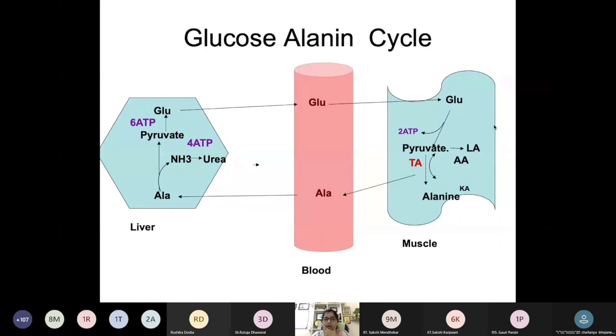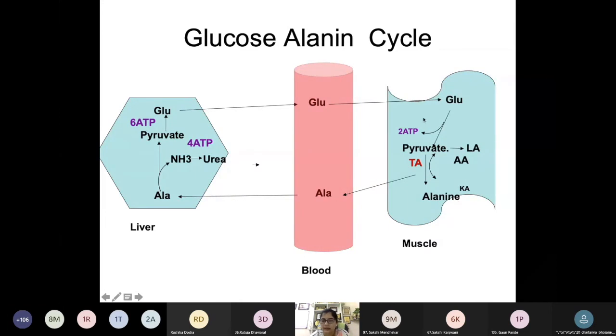Now this is the glucose alanine cycle. आपने पढ़ा होगा ये कार्बोहाइड्रेट मेटाबॉलिज्म में, पढ़ा है ना? Hello, yes, ma'am. क्या है ये? Can anyone explain? You must have learned it as the Cori cycle, you know, how glucose is converted into alanine.